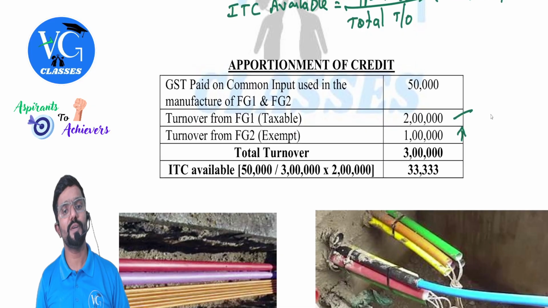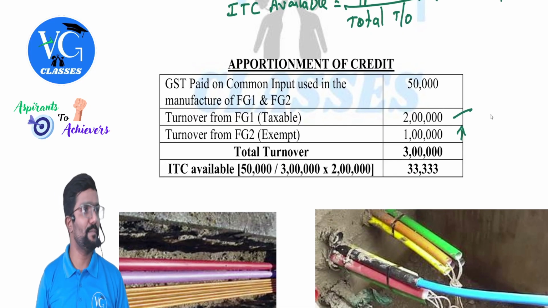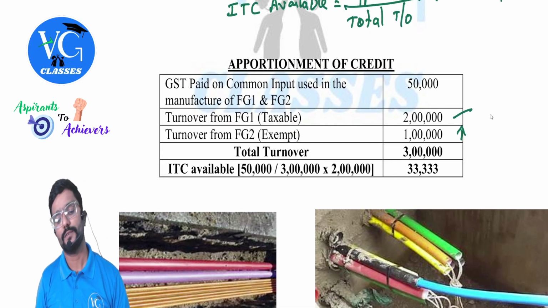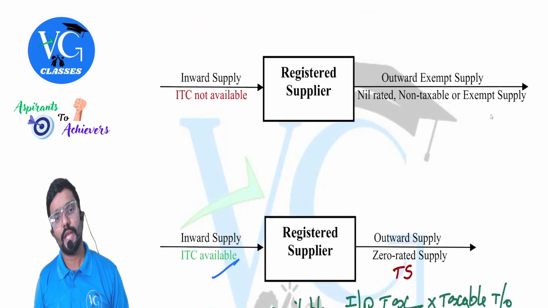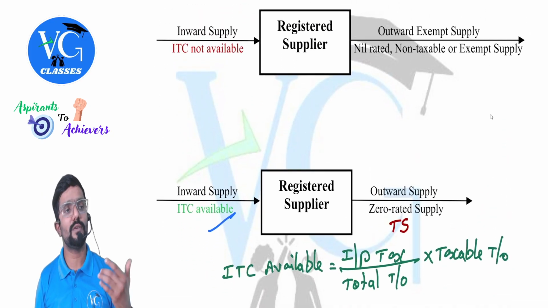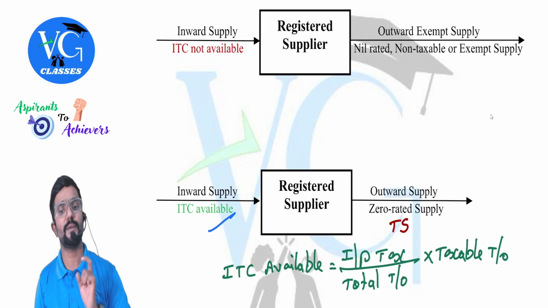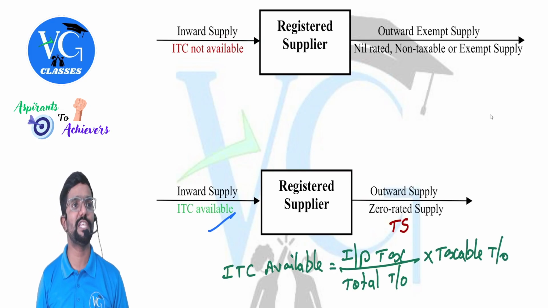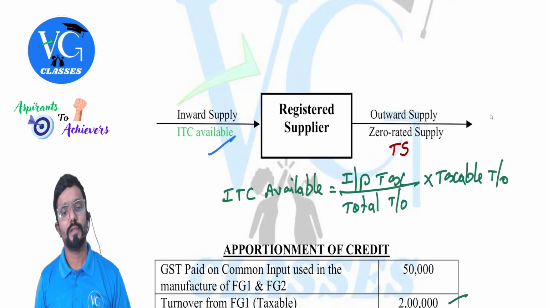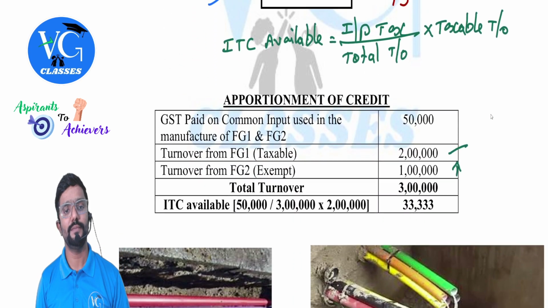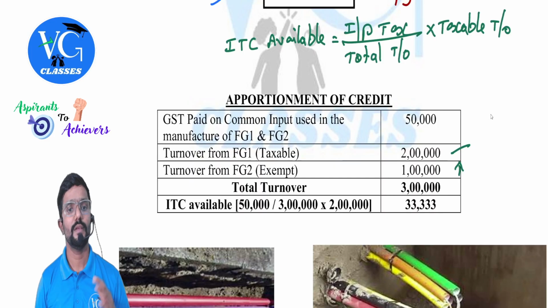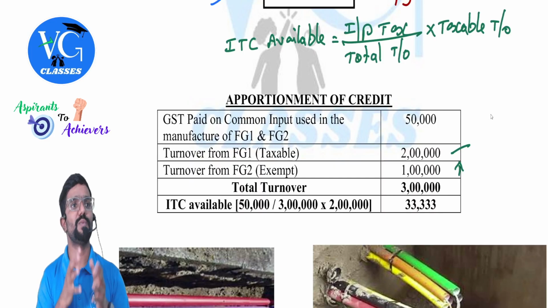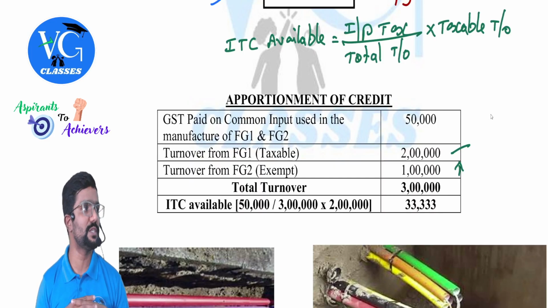Sir, what if common input is used? I have given one example for it. Just make a note of it, guys. Quickly, if outward supply is exempt, what? If outward supply is taxable supply, TS stands for taxable supply, which includes zero rated supply. Then I have also given one example for apportionment of credit. This is when common input or input service is used.